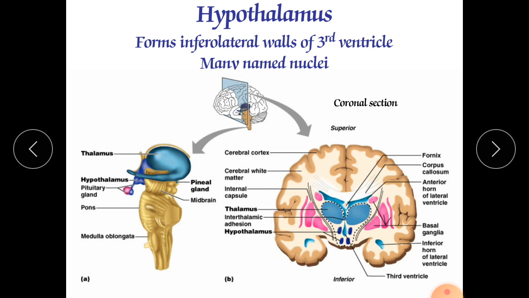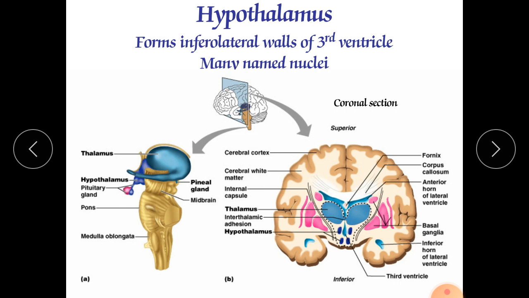This other center, the satiety center, is responsible for fullness, meaning your stomach is now completely filled with food, so there is no need to take any more meal or food items. It causes the sensation of fullness.